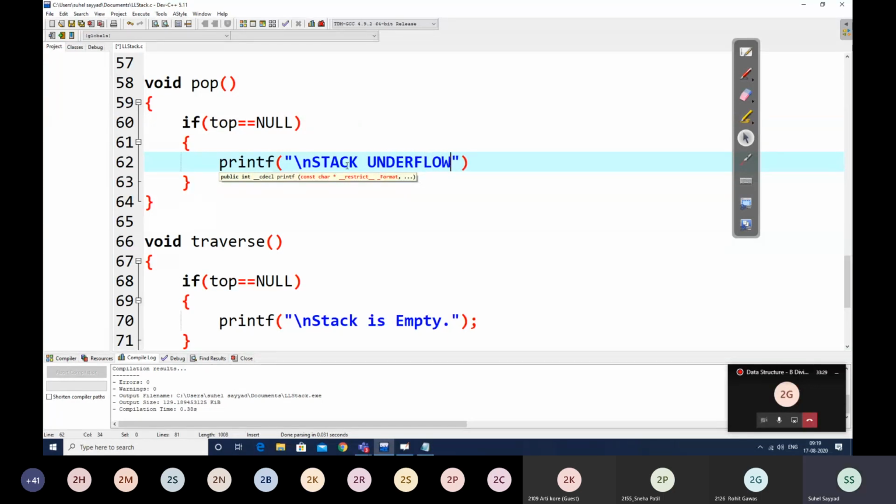Stack underflow. Are you getting this now? Did you understand why stack overflow is not there and why stack underflow is there in the case of linked list implementation? Any doubts, students?